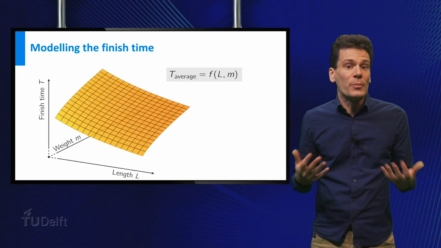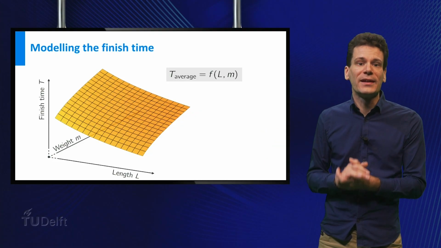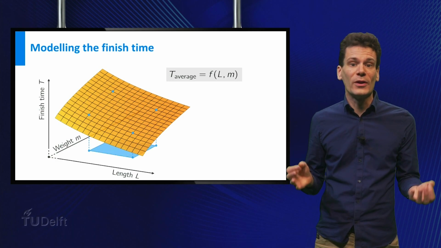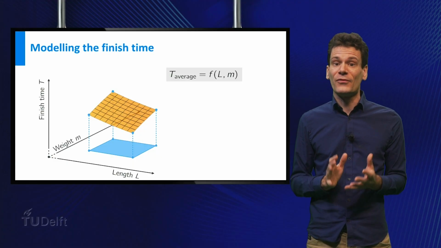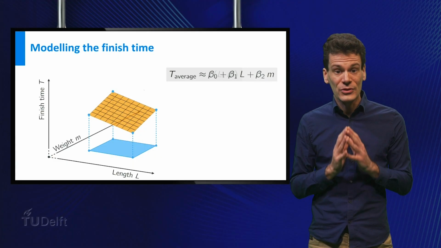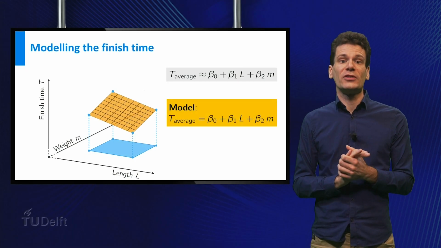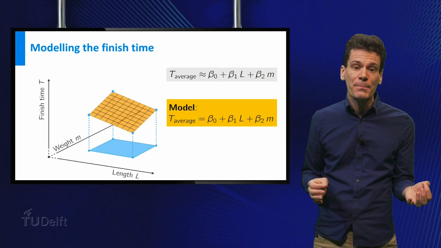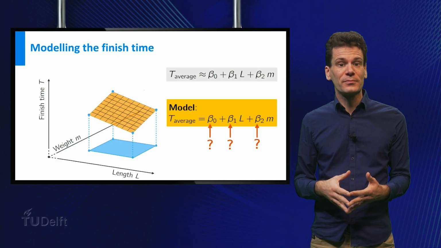Of course, I don't know a precise formula for that function. The graph here is just an idea of what it might look like. But since the variation of masses and lengths of the runners in the group is not that large, it's reasonable to assume that the function can be approximated by a linear function. So, this is our model. We assume that the average finish time t depends linearly on body length L and body mass m of a runner. The question is, what are the coefficients?